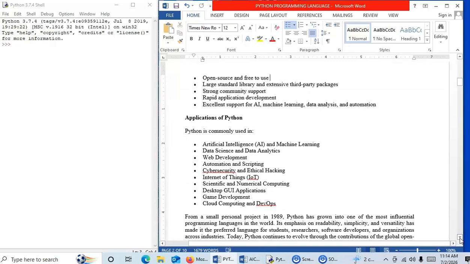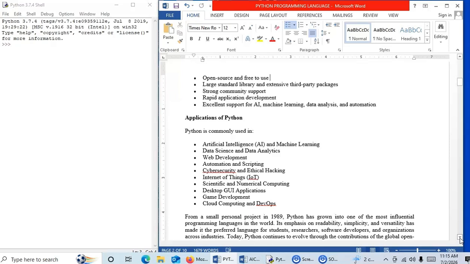Large standard library and extensive third party packages. Strong community support. Since it is open source software, it has a large number of communities, people who are supporting this and continuously developing this particular programming language. Rapid application development, excellent support for AI, machine learning, data analysis, and automation.